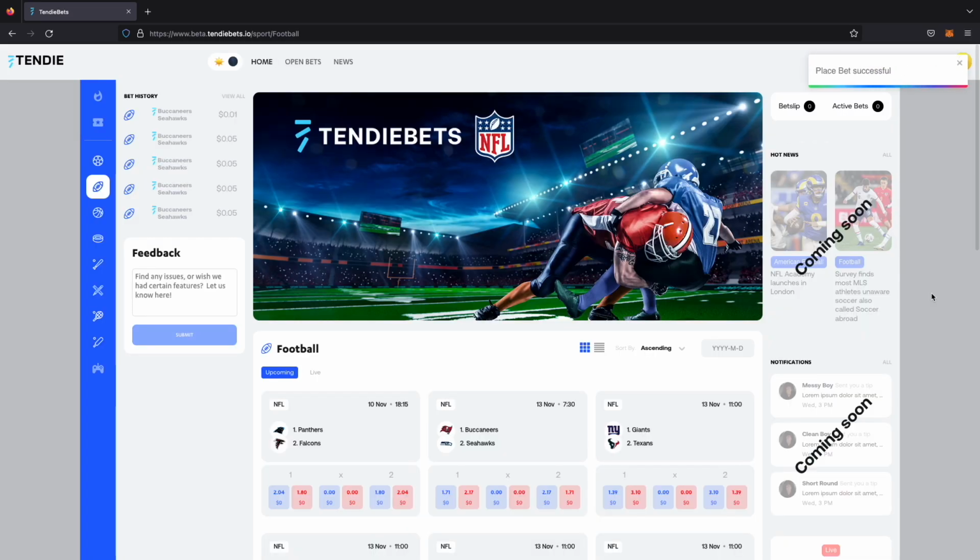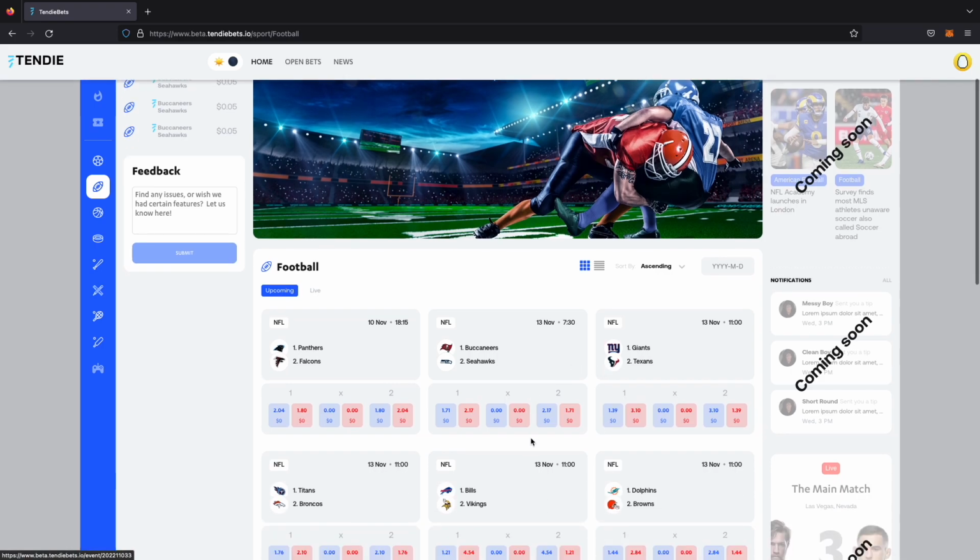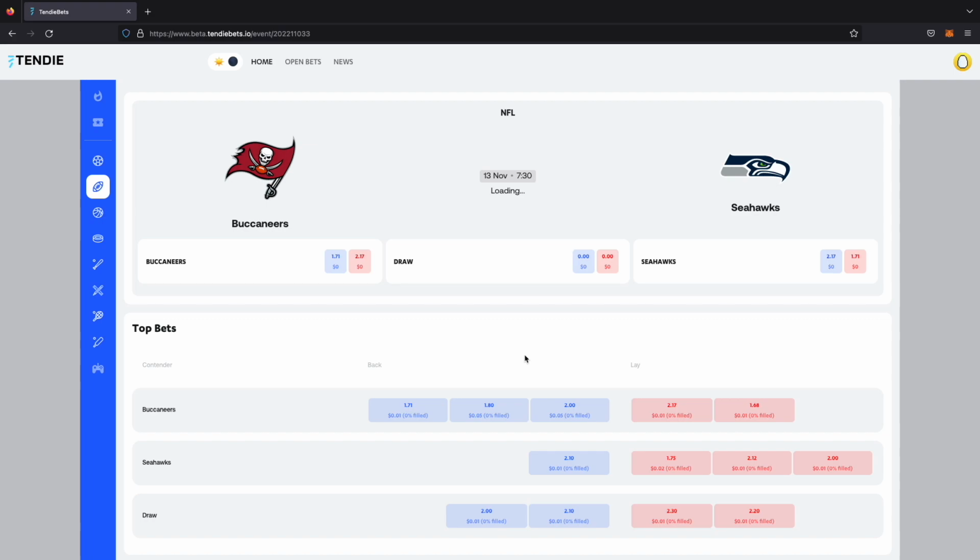Confirm transaction, and boom. All right, so if you're wondering how you can see active bet orders that you would be able to bet against, look no further than the event page itself. So this card here, where you see the buttons, the top, the actual tile, if you click on that, takes you to the event page.